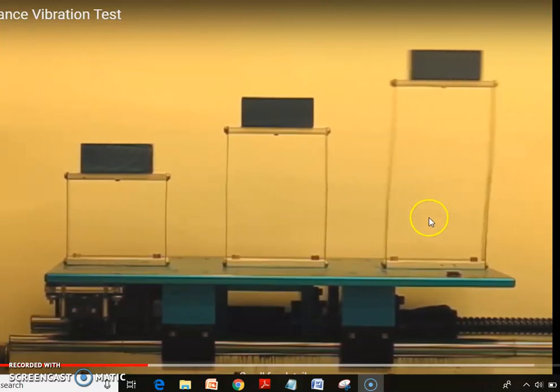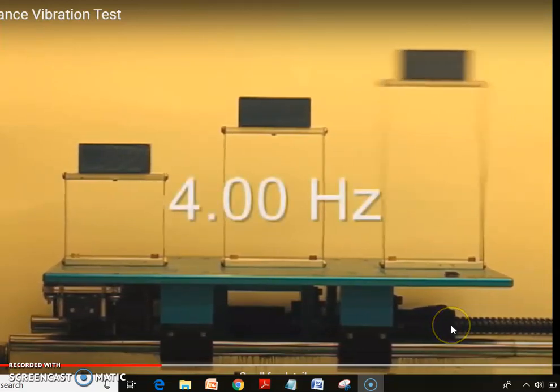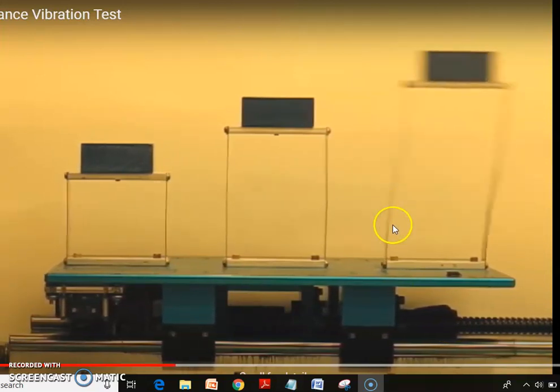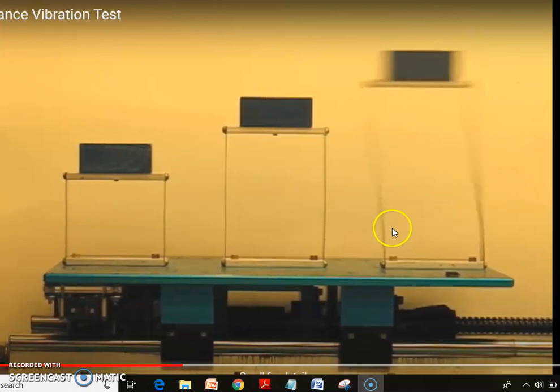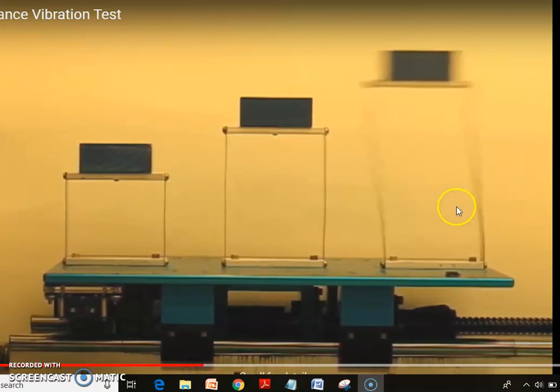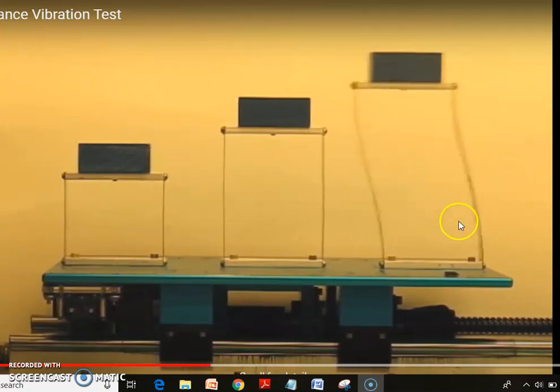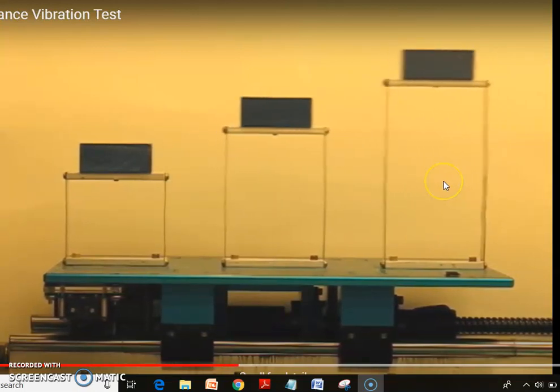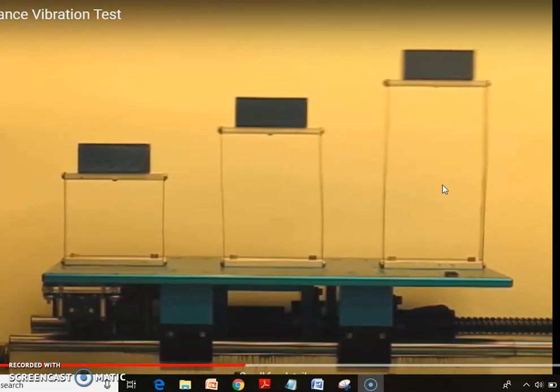As you can see here, as I am increasing my ground vibration, the third structure, having a frequency of 4 hertz, is going to vibrate. Now it is showing its peak value of response. The third structure shows peak response because the excitation frequency of the ground motion matches with the natural frequency of the third structure. Then the third structure almost comes to rest.